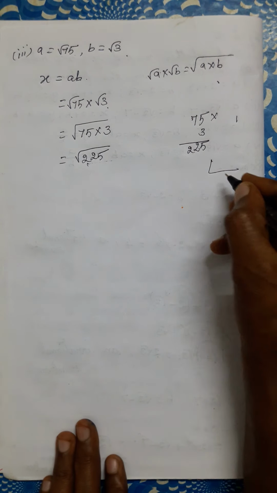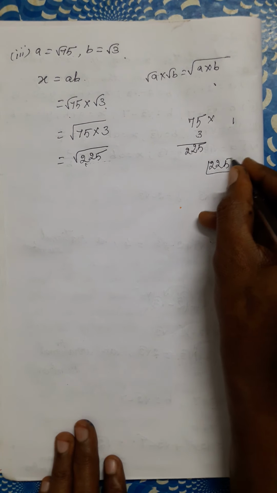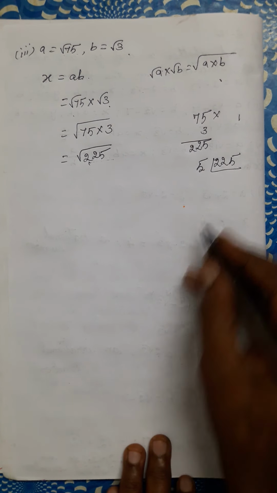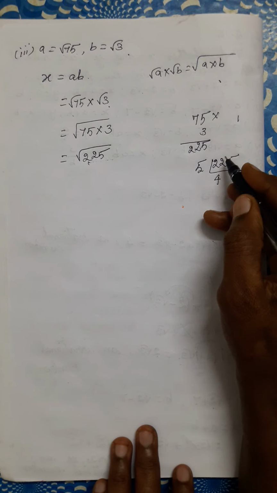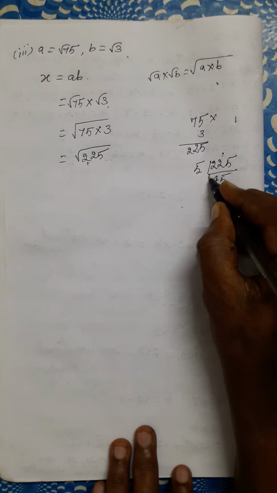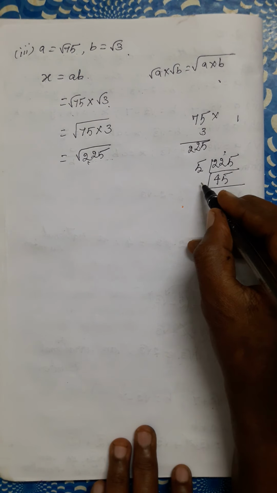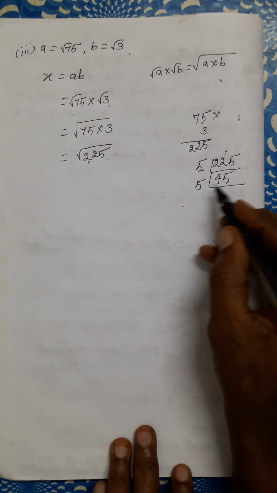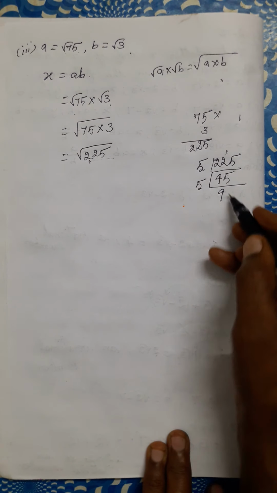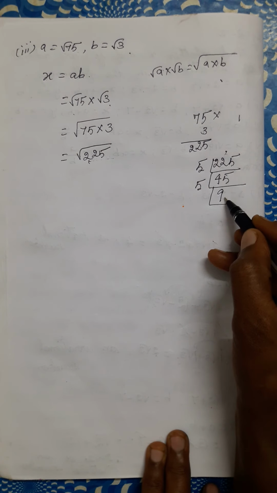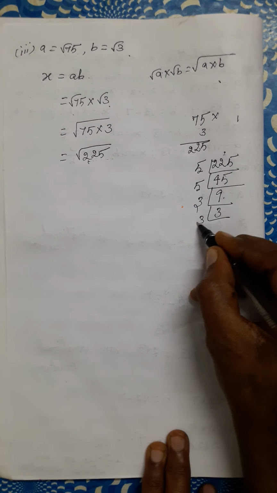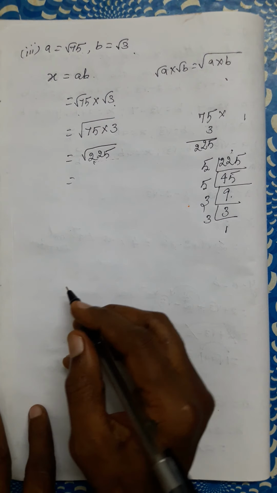Yes. When we factorize 225, first the 5 table. 5 4s are 20, 2 balance, 5 5s are 25. Again, can it be factorized? Yes. Which table? 5 table. 9 5s are 45. Next, can we factorize again? Yes, 3 table. 3 3s are 9. Next, 3 1s.